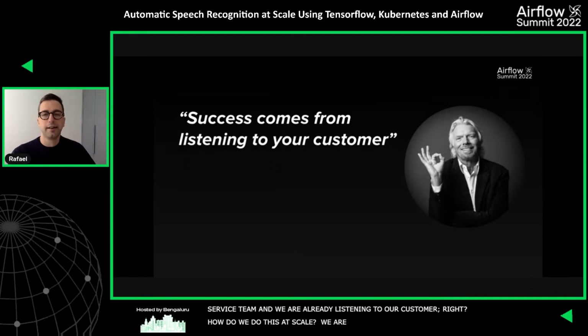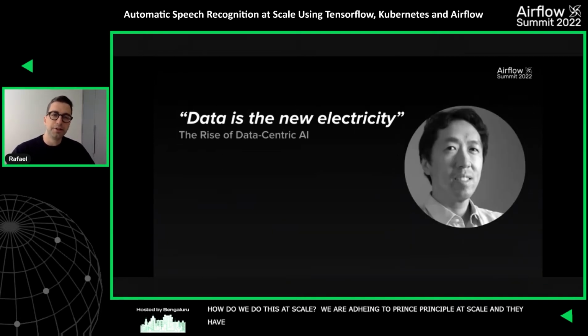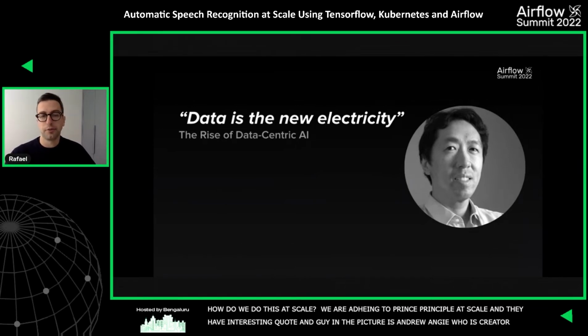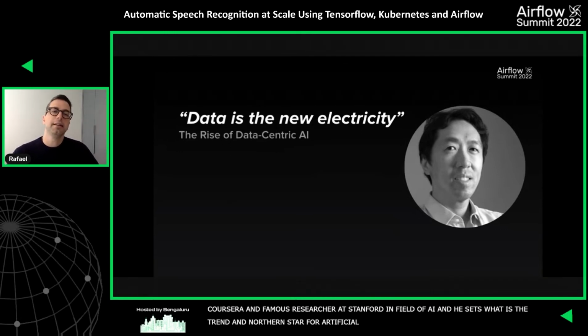I think the next guy has some interesting quote that will benefit us. So this guy here in this picture is Andrew Ng. Many people might know him as well. He is the creator of Coursera, and he is a quite famous researcher from Stanford University in the field of AI. And he basically sets the trend and the northern star for artificial intelligence and machine learning, right? And he says that data is the new electricity.